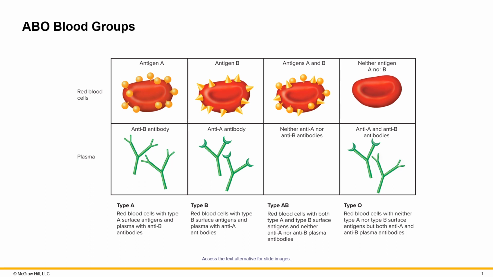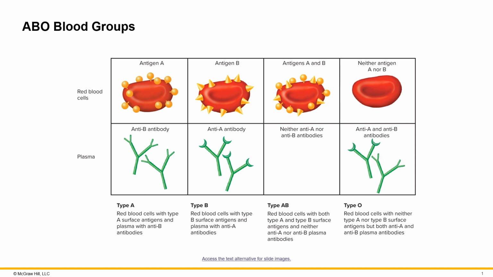Hi everyone, this is the second of two blood lectures, and in this lecture we are going to be talking about blood grouping and what it is. So blood grouping was first discovered by Karl Landsteiner, who won a Nobel Prize in medicine for his discovery.